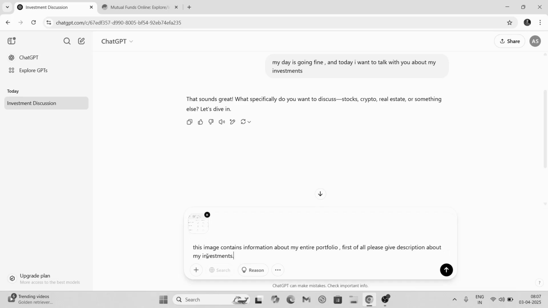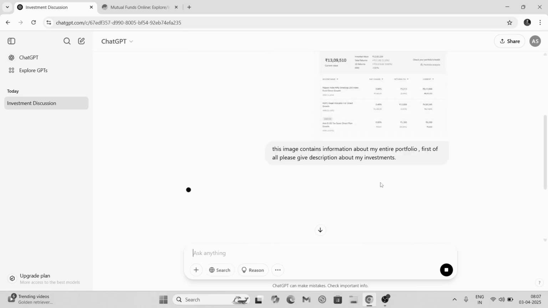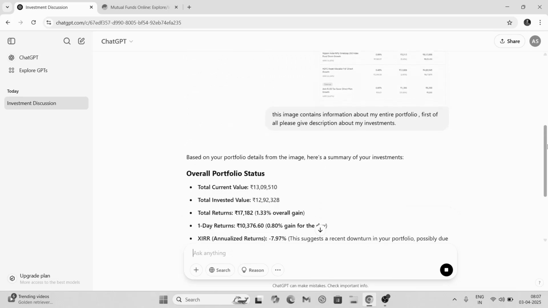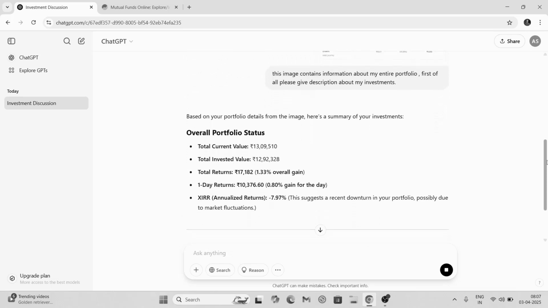Okay, so this is here. Let me press enter. Now see, the image is also uploaded here. See, it has analyzed my image and it is giving me the information. Based on your portfolio details from the image, here is a summary of your investment.